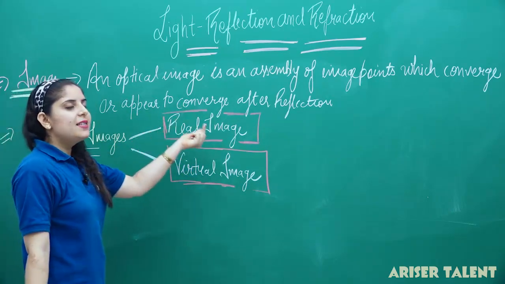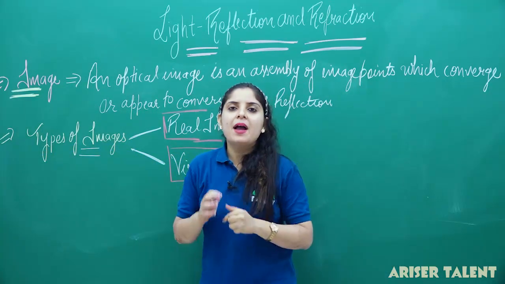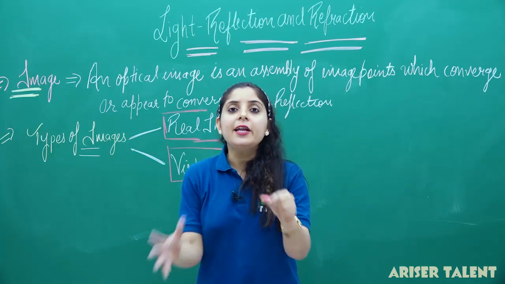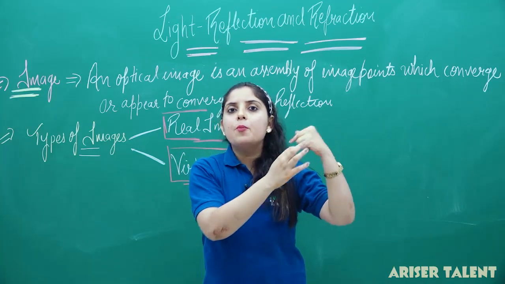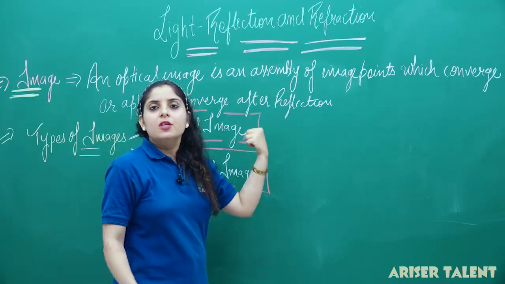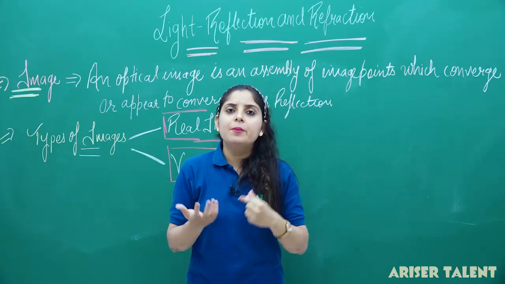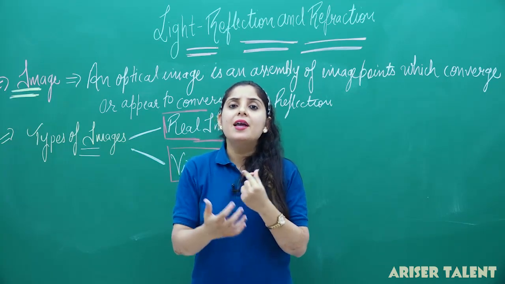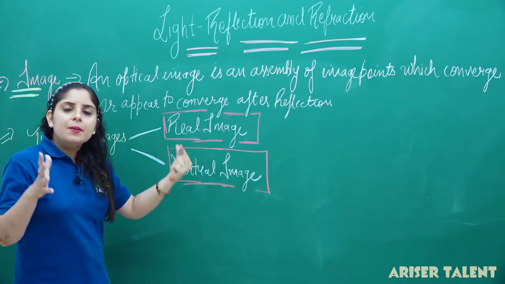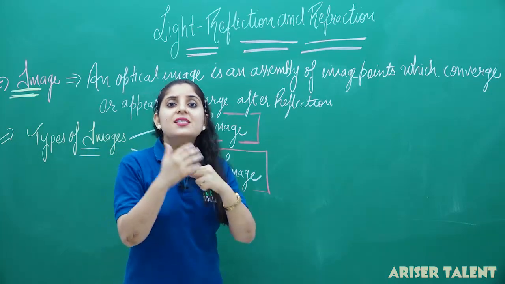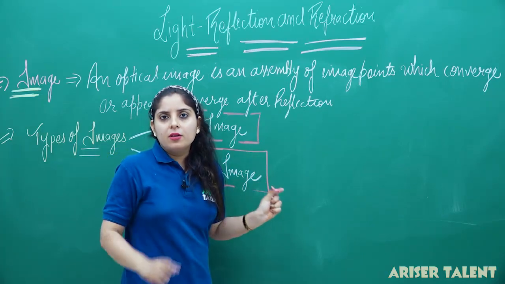Now, what is a real image? Real image is an image which is obtained behind the mirror when the rays are converging. It means when the rays are striking any surface, they converge at some point behind the mirror. So we will get the real image. And the virtual image is an image in which rays seem to be converged. It means actually they are not converging, but they appear to be converged. We can say that the image is virtual. So a real image is the image which we can obtain on the screen. But in case of the virtual one, we cannot obtain the image on the screen.